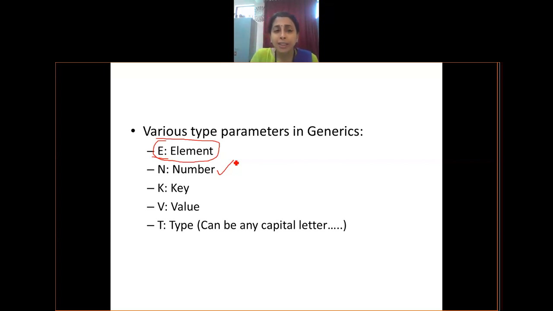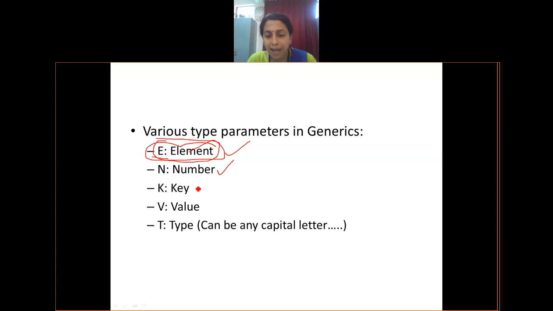Okay. And when I write capital E, I'm not specific about any data type here. E can be an integer, it can be a character, it can be a string, it can be a vector, it can be an array, anything it can be. Okay. So this is the most generic type parameter available. When I write capital N, it is specific to only number data type. Number data type can be int, float, double, long double, etc.